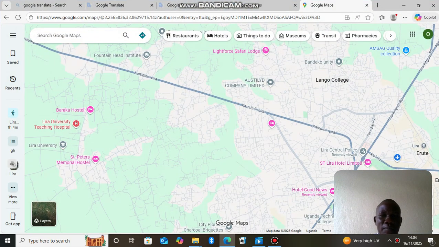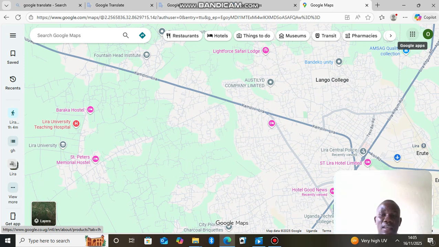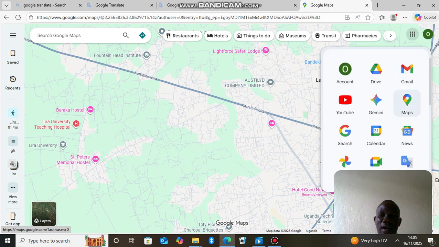Now, ladies and gentlemen, we are going to handle another aspect altogether, and we are going to look at what is called Google Maps. In our previous discussion, we looked at Google Translate. Let's look at Google Maps. With Google Maps, you will come to the Google Apps and click on that. Of course, we are going to have many of them, like YouTube, Search, all these other ones, but our focus is on Maps. So we shall click on that. Then we have the Google Maps.